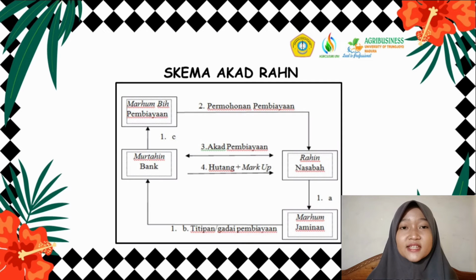On this basis, it is justified for Pegadaian to charge rental fees to the customer according to the amount agreed by both parties. Sharia pawn shops only benefit from space rental fees, not additional interest or rental that is calculated from borrowed money.